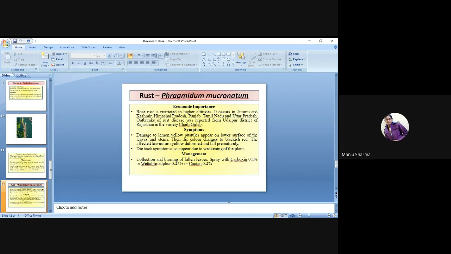The management: collection and burning of fallen leaves, spray with carboxin 0.1% or wettable sulfur 0.25% or captan 0.2%. So this is the rust disease which goes by Phragmidium mucronatum.